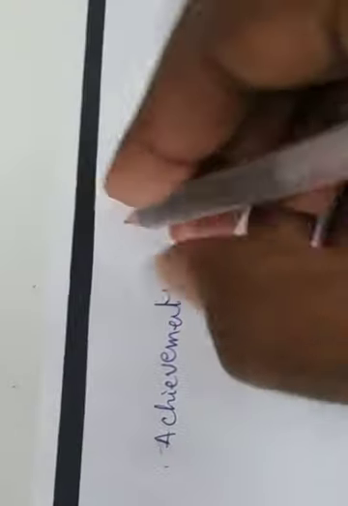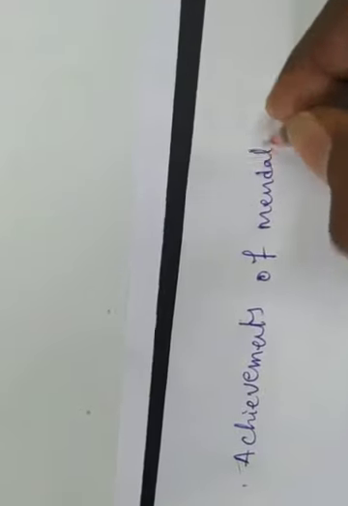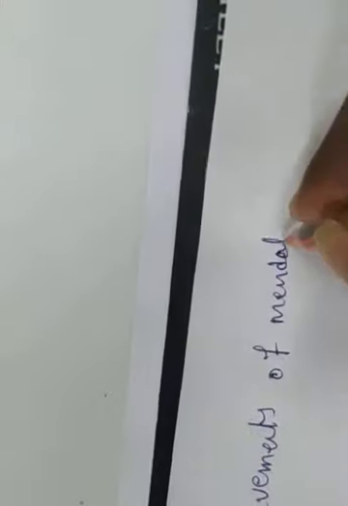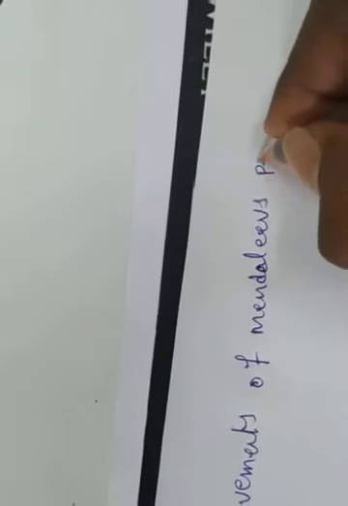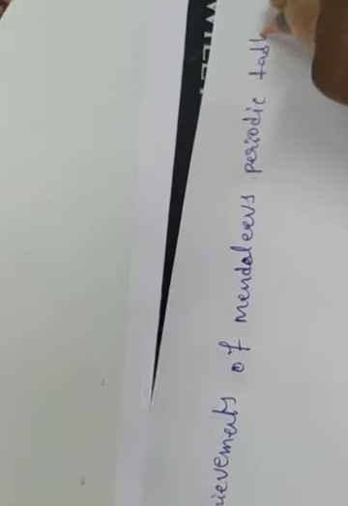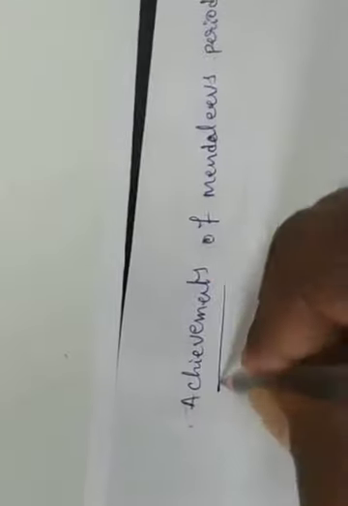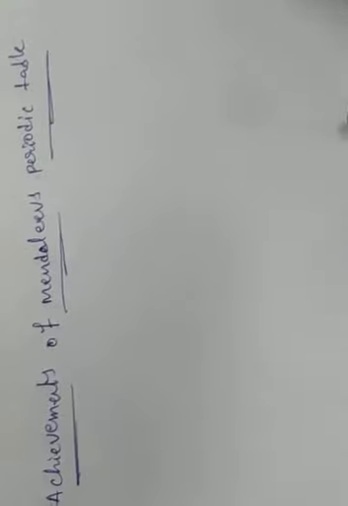Okay, now the achievements of Mendeleev's periodic table. So what are the achievements?